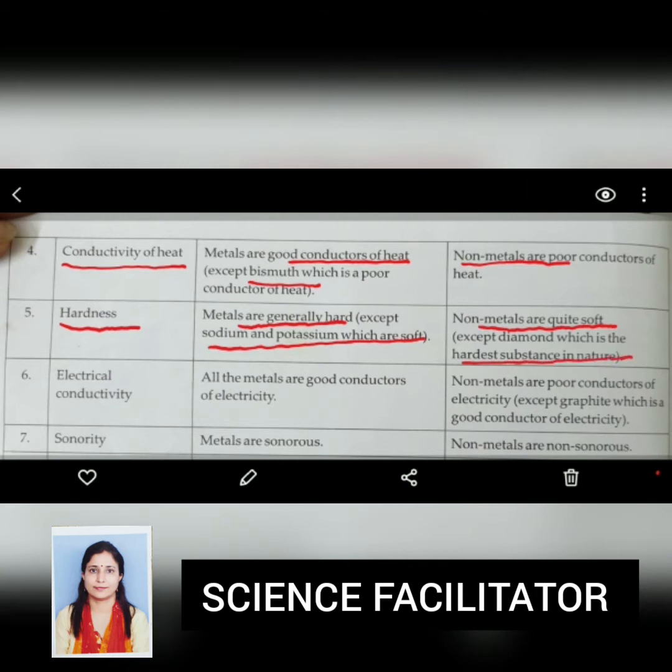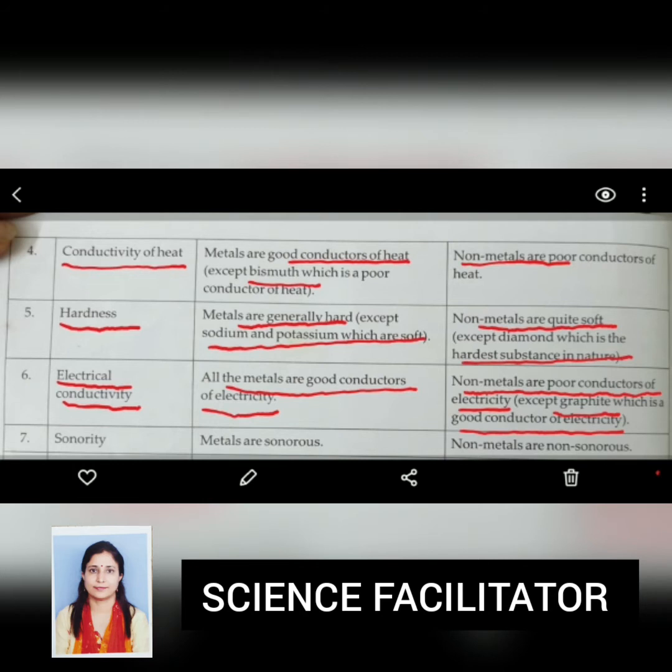Sixth physical property is electrical conductivity. That means they are able to conduct electric current or not. You know, all metals are good conductors of electricity. That's why we make wires for carrying electric current. They are made of copper. Non-metals are poor conductors of electricity. Graphite is the substance which contains carbon as a non-metal, and it is a good conductor of electricity. That's why we are using graphite to make the electrodes.